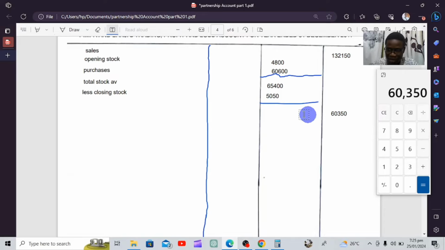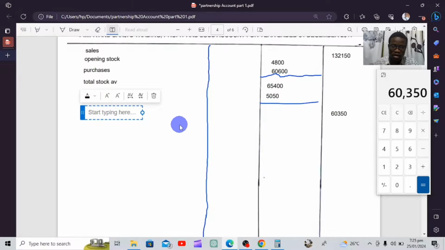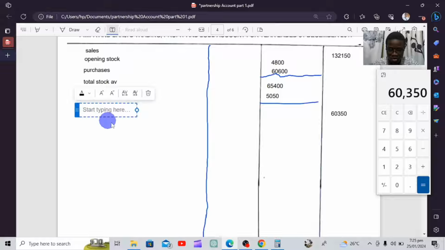What is the name of this figure that we found after removing closing stock? This figure is called cost of goods sold.